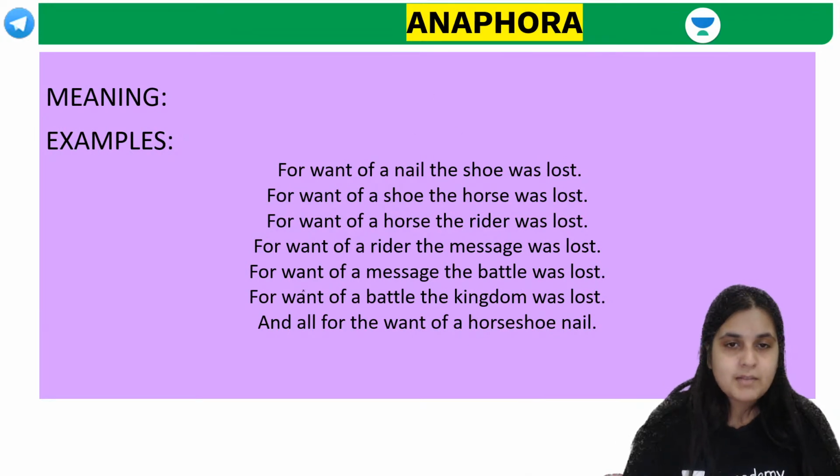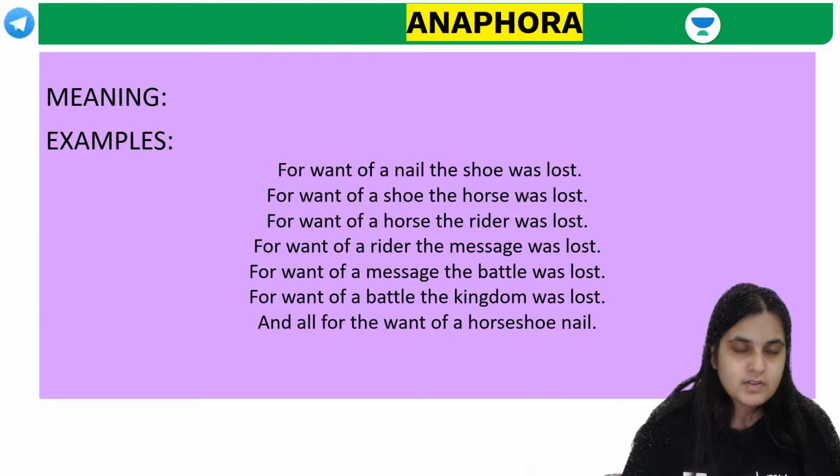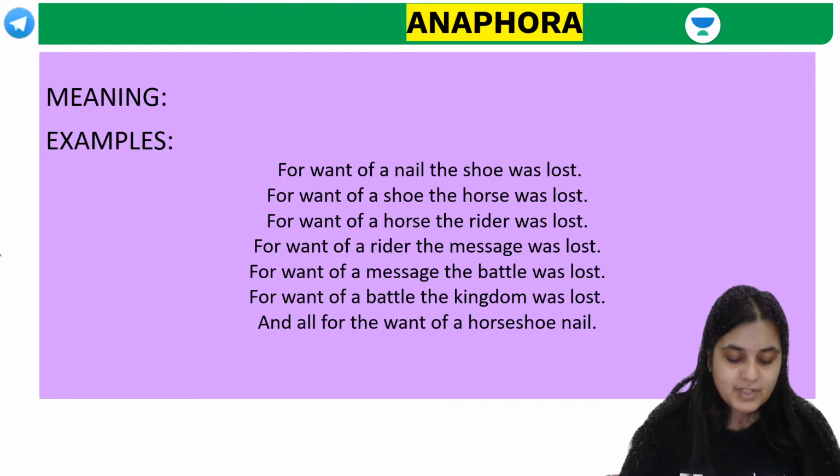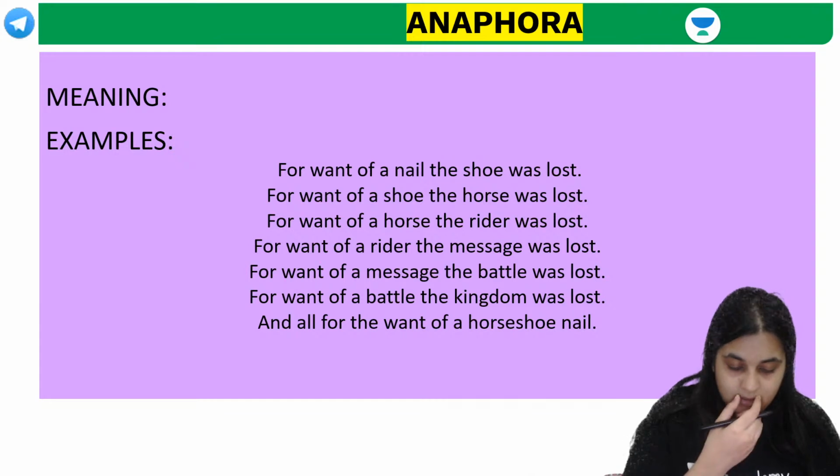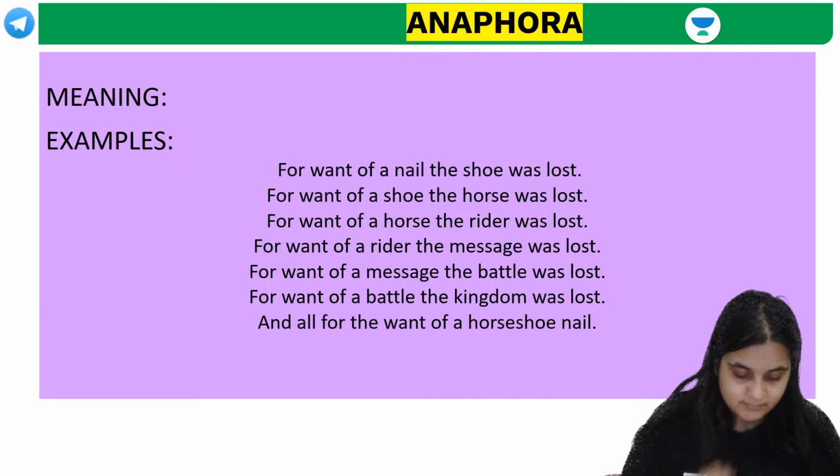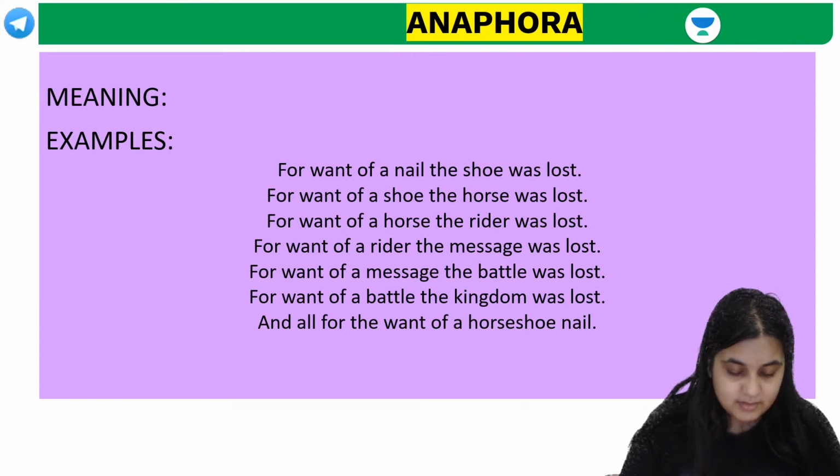Have an example. Look at this, guys. For want of a nail, the shoe was lost. For want of a shoe, the horse was lost. For want of a horse, the rider was lost. For want of a rider, the message was lost. Now, can you tell me what is an anaphora, looking at this example? What's an anaphora, guys?